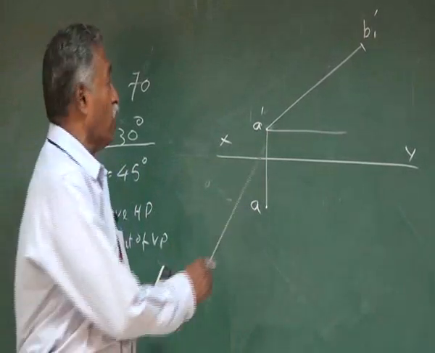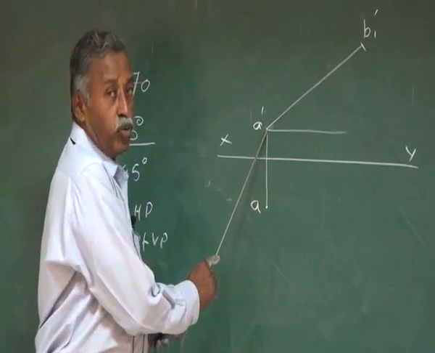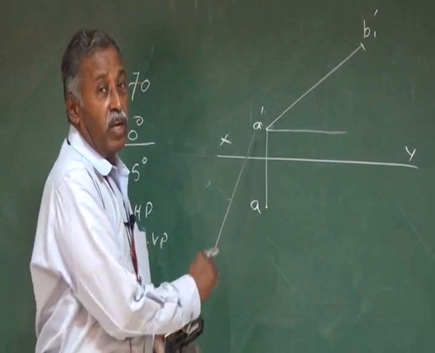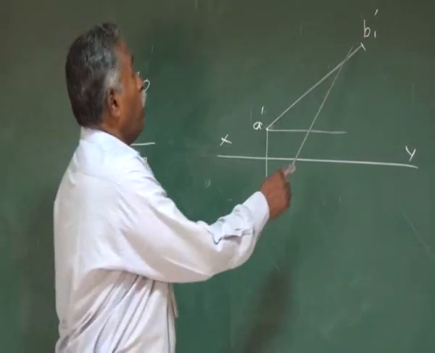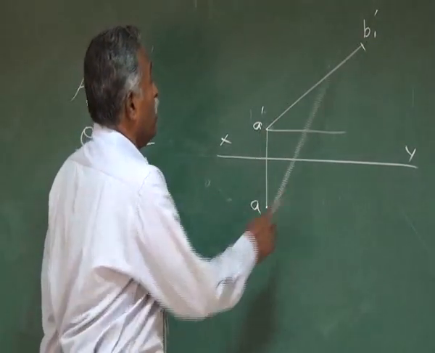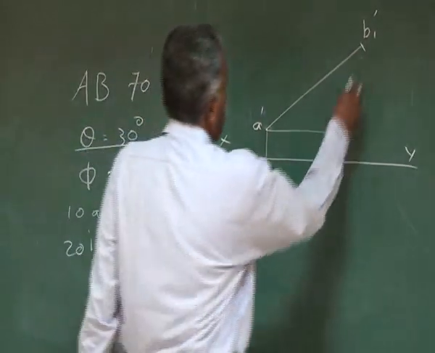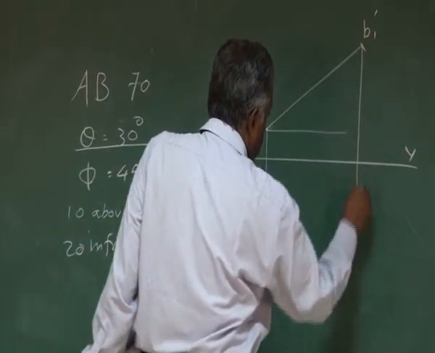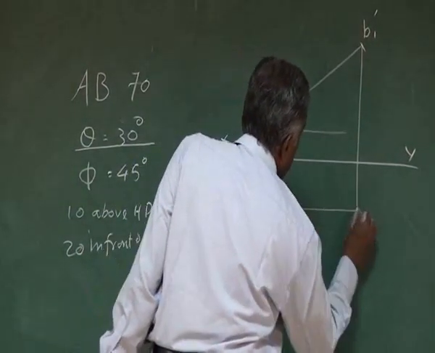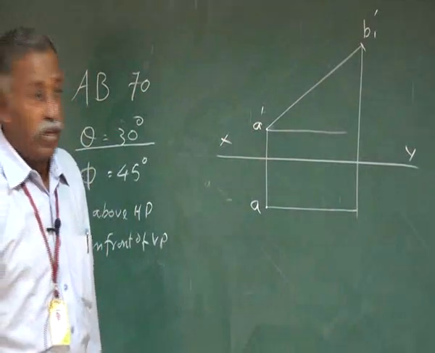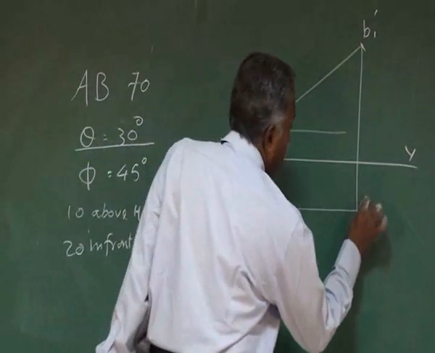A dash B dash is not this. So A dash is this one because the point A is already located. A dash B1 dash is the true length of the straight line. If you know the true length of the straight line, then immediately you know the length of the top view, which is parallel to the XY line. So this is point B1.